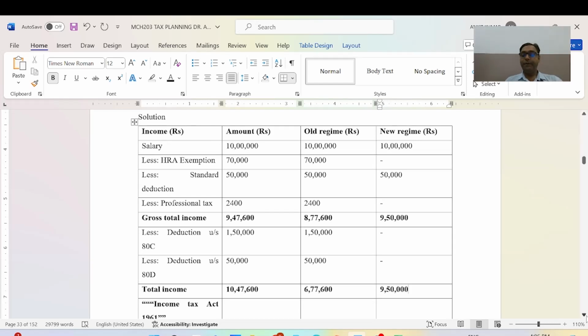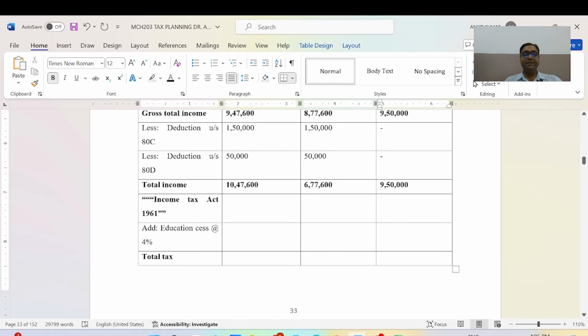And here we will apply additional cess as per Income Tax Act 1961. As per 6,77,600, the figure will be 48,020 rupees, and as per the new regime, 52,500.